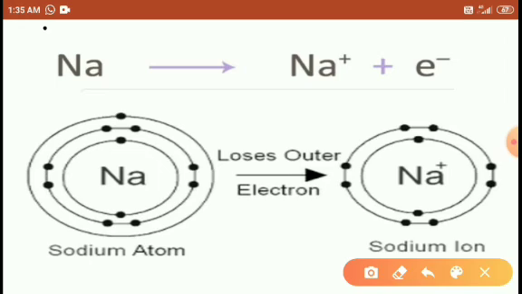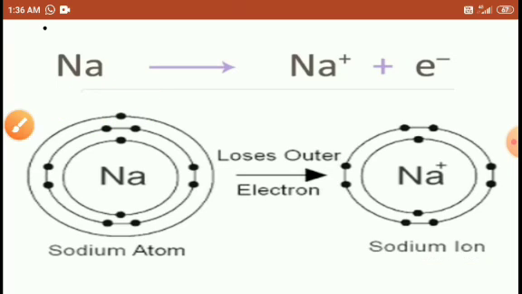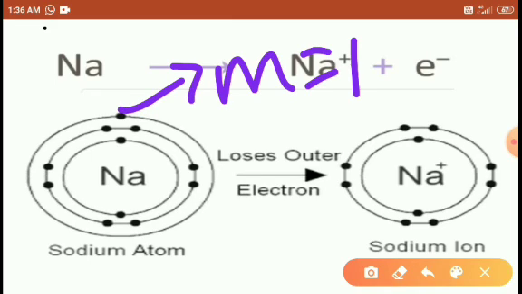And look at the outermost electron here. In the sodium atom, this is the outermost electron, M = 1.